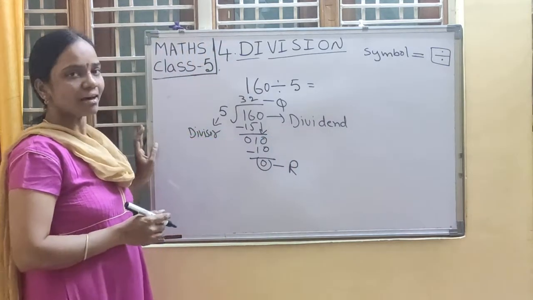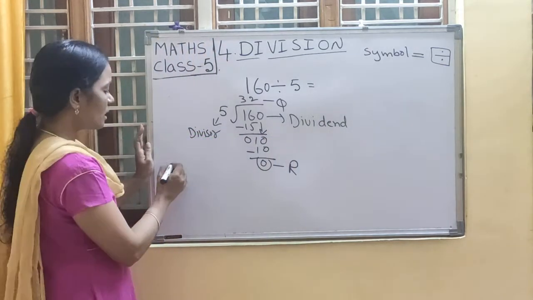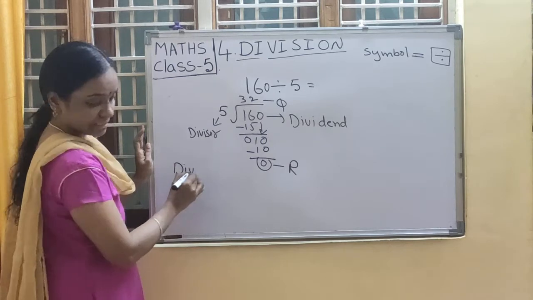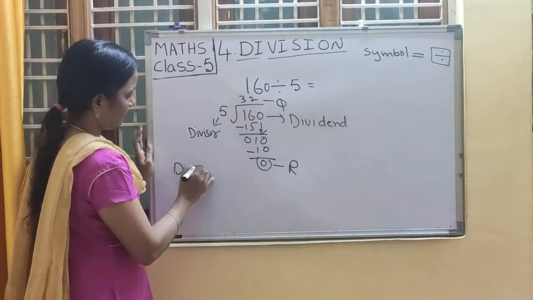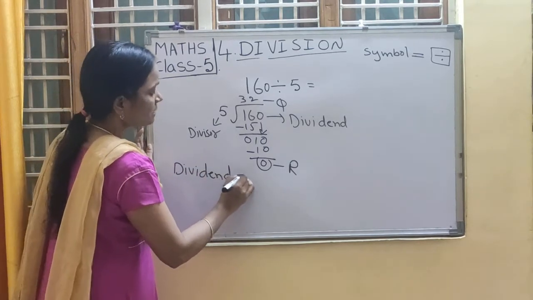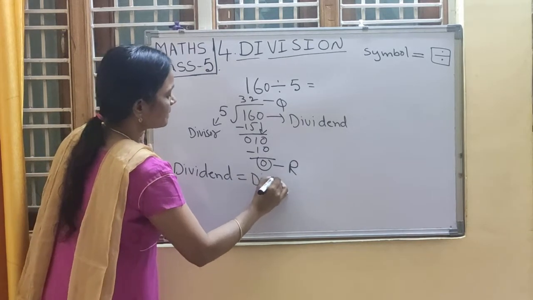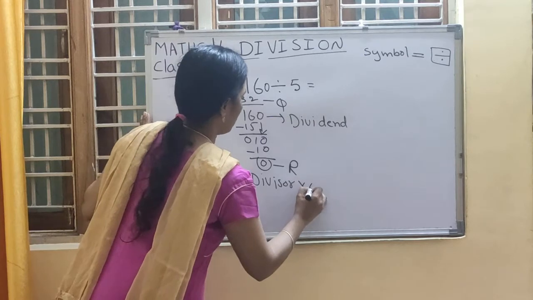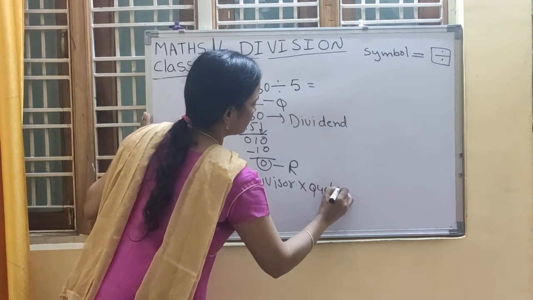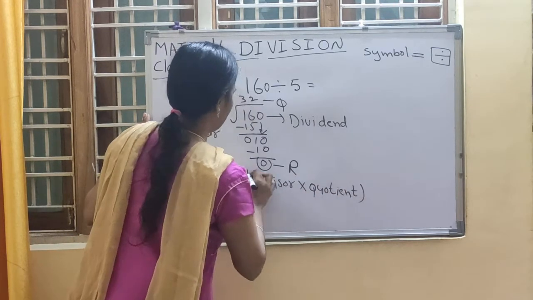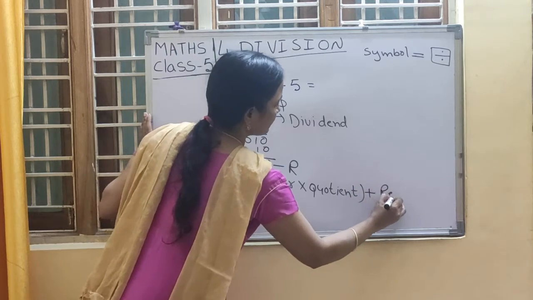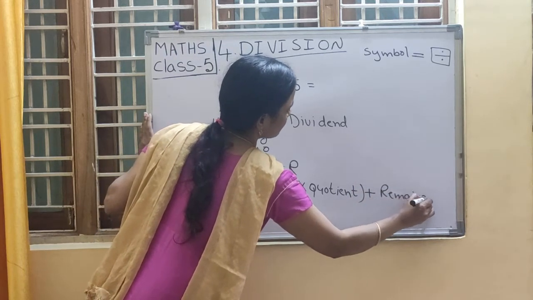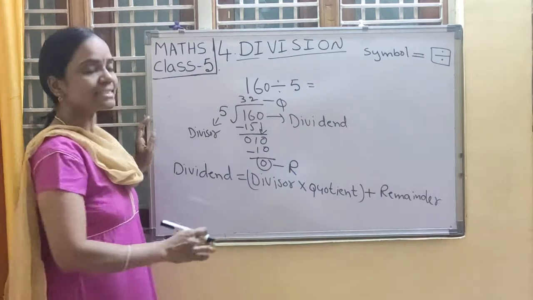Now shall we verify the answer? What is that verification formula? Yes. Dividend is equal to divisor into quotient plus remainder. So here remainder is 0.